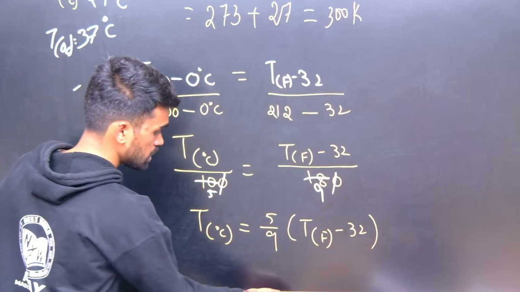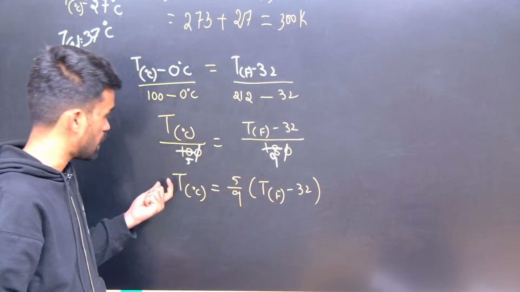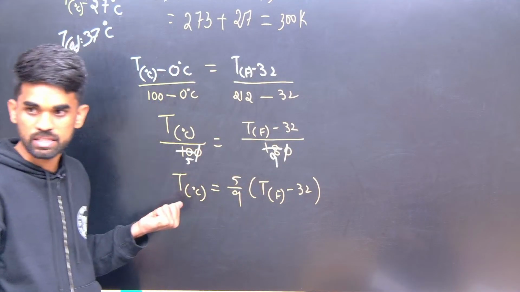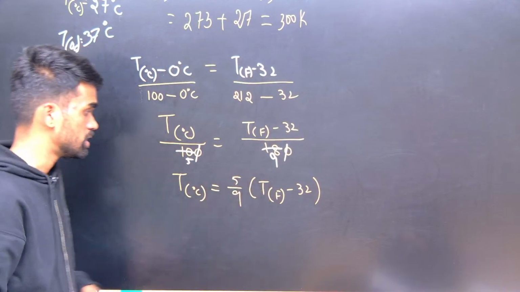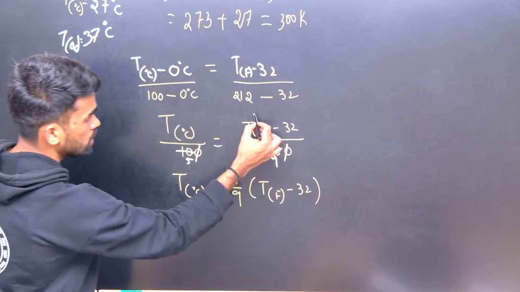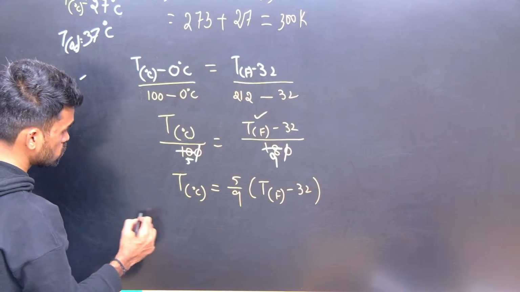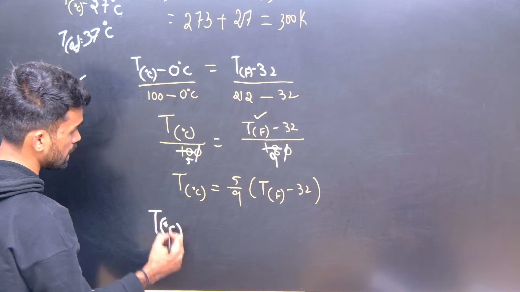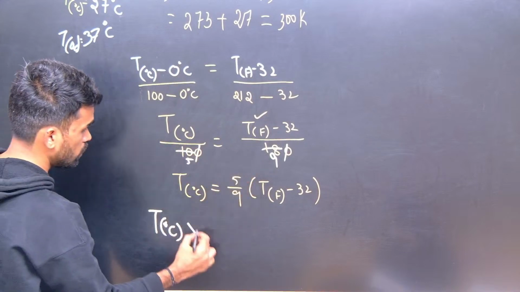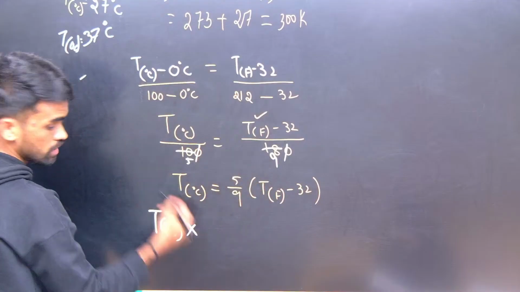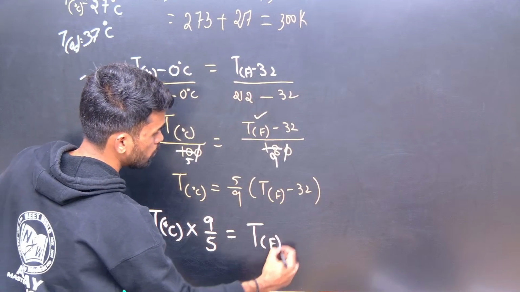If I give the data of temperature in Fahrenheit and ask to convert into degrees Celsius, it will be like this. If I give Celsius and ask you to find Fahrenheit, then what can I do? See, I want this term right now, so all the remaining should come to this side. So temperature in Celsius, here I have 5, and this 9, send this side into the numerator. 9 by 5 times temperature in Celsius equals temperature in Fahrenheit minus 32.